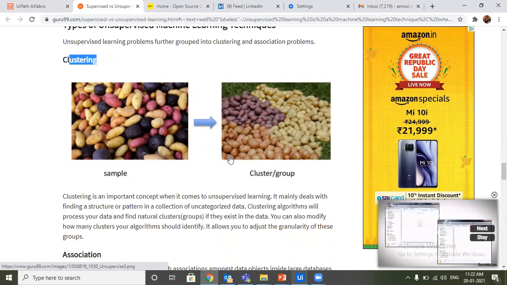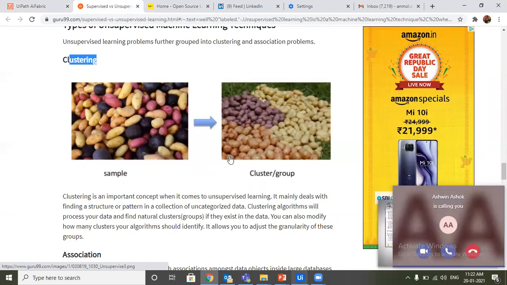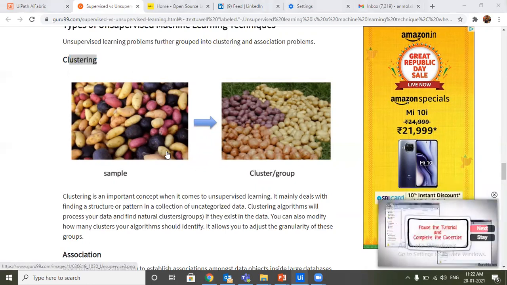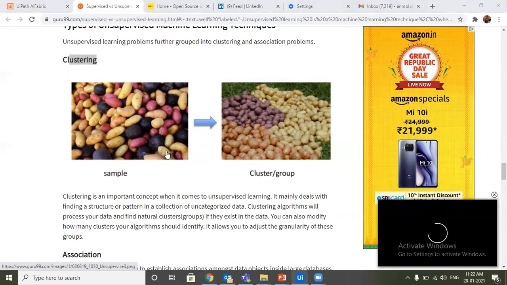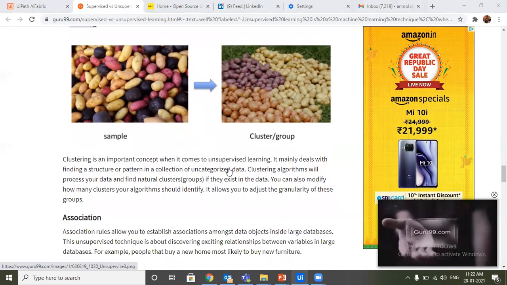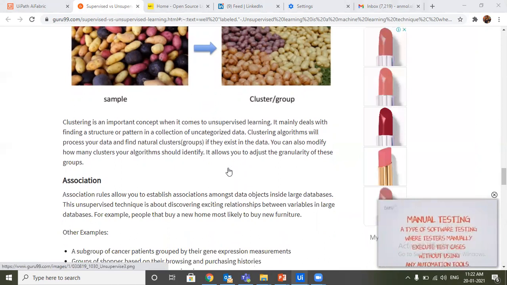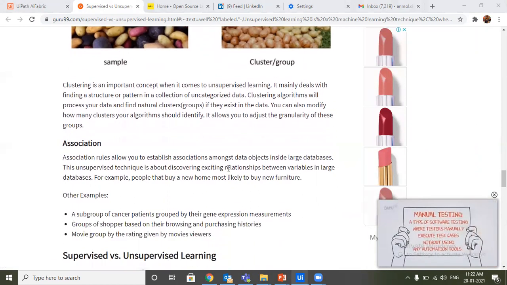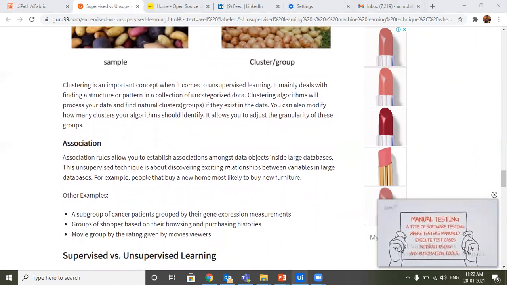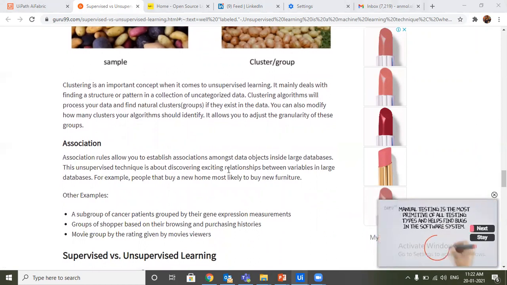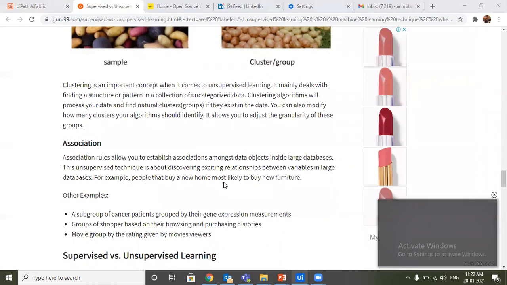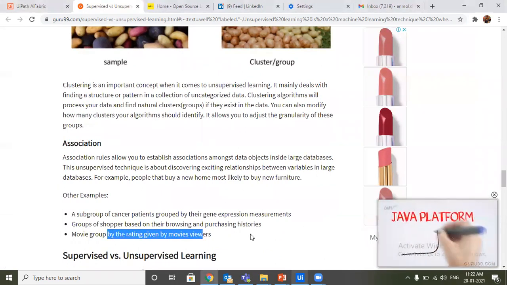I'll be clustering the 20 to 30 age group together, then 60 to 70 together, and so on. So that is also the clustering thing. And the association thing is that if you have a large varied database, it is about discovering interesting relationships between them, like a subgroup of cancer patients grouped by their gene expression measurements, or a group of shoppers based on their browsing and purchasing history, or based on which site they visit very frequently or buy from very frequently, and then movies grouped by the ratings given by movie viewers. So this is all unsupervised learning.